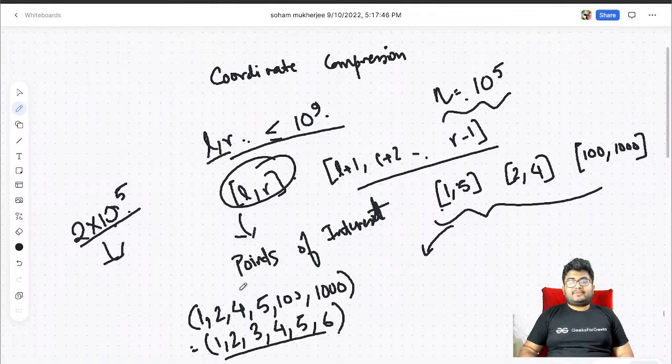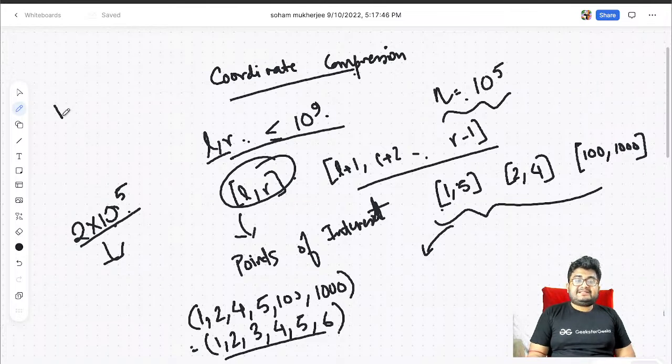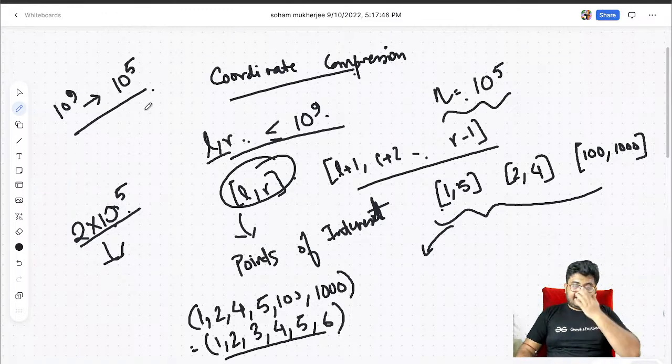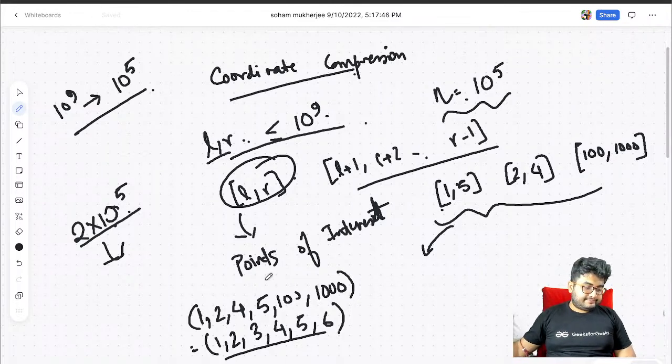One second, Aditya, I'll come back to you. So this is called coordinate compression. Basically, you are compressing the values from the 10 to the power 9 range to the 10 to the power 5 range. And this is a very powerful technique. Whenever you have ranges of the order 10 to the power 9, you can always come back to this technique, right?